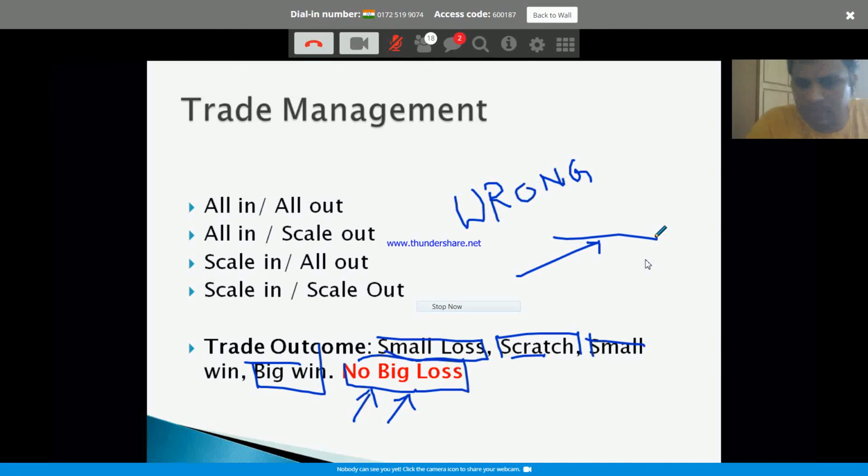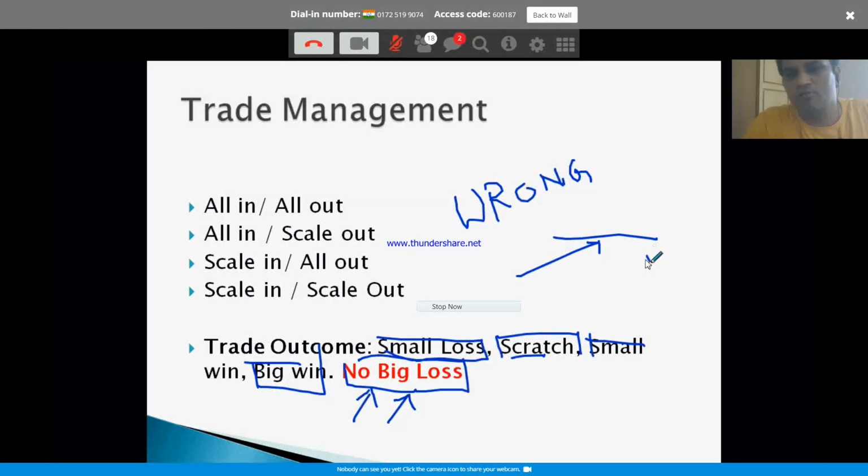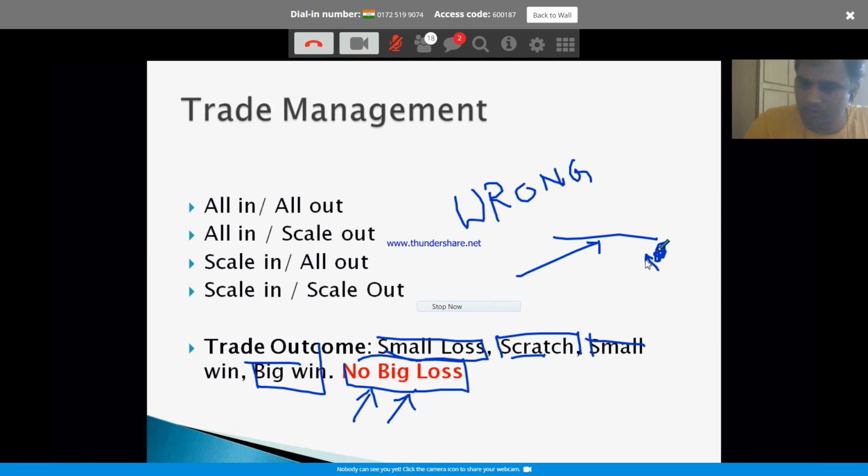At the same time, what is the main advantage? It will also tell you where you are wrong. Let's say you are entering here, assuming this is support, the moment this support is broken, you should be getting out. You will not be thinking, hoping, praying to God, right? You should be looking for an exit. The moment it is broken down, whatever the methodology you have chosen, if you have chosen the hammer, the moment the hammer is broken down, you get out. You don't ask questions. You take a small loss.